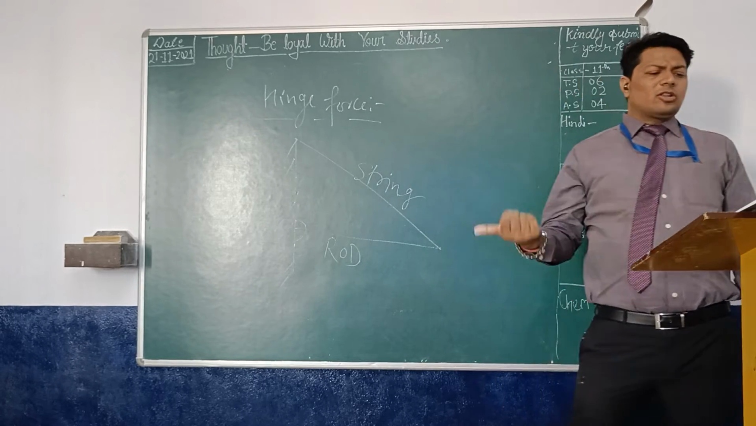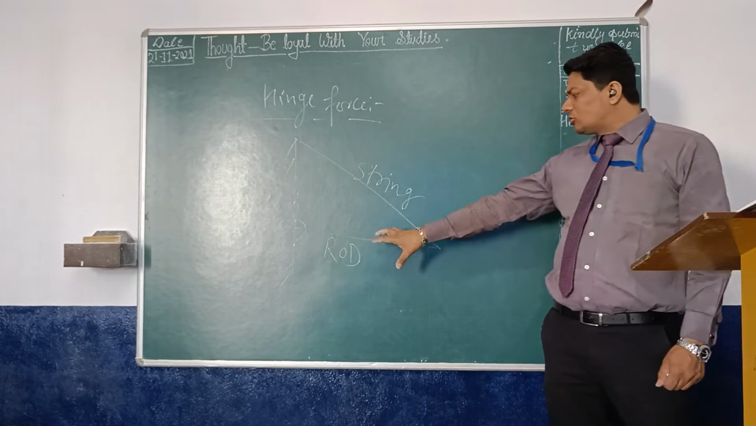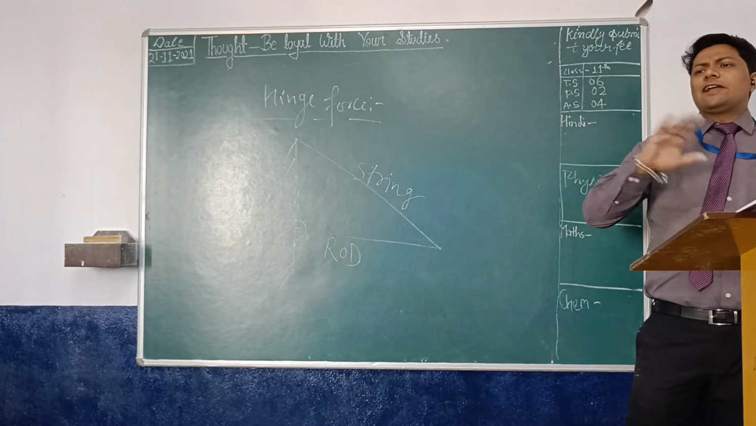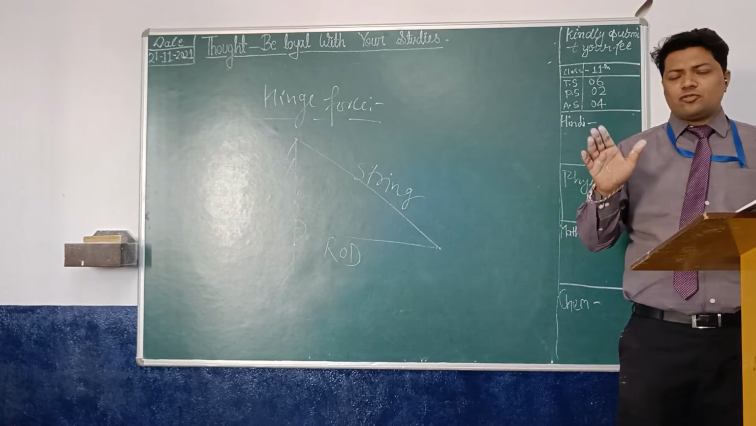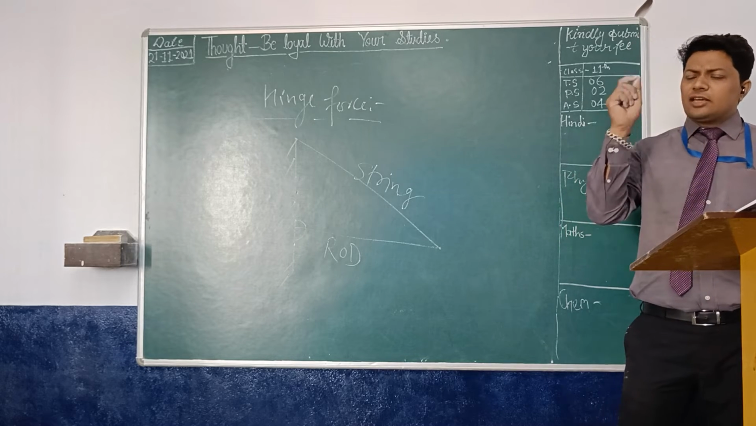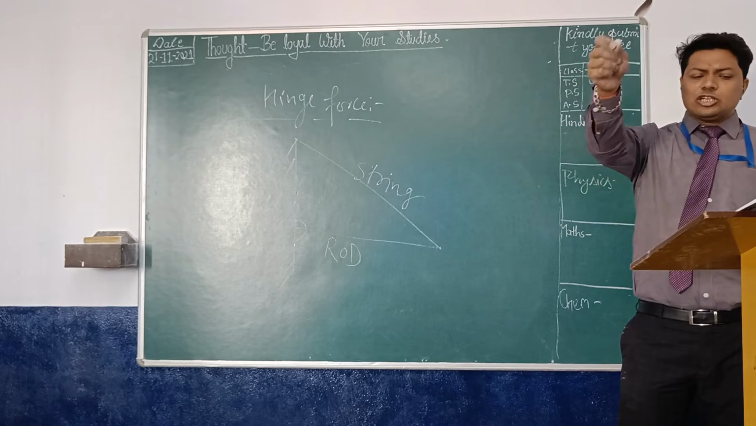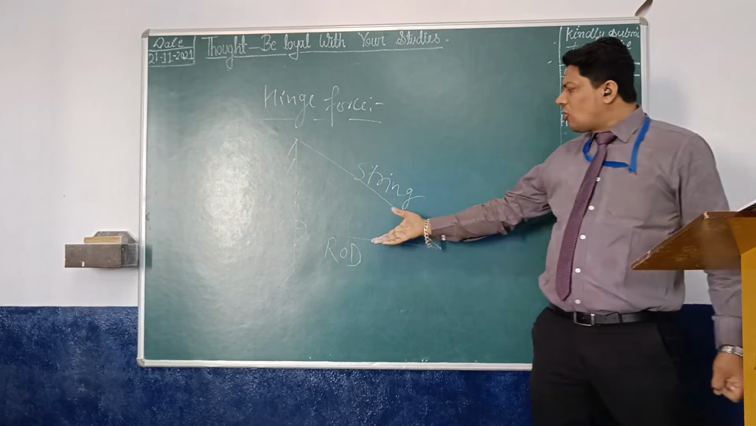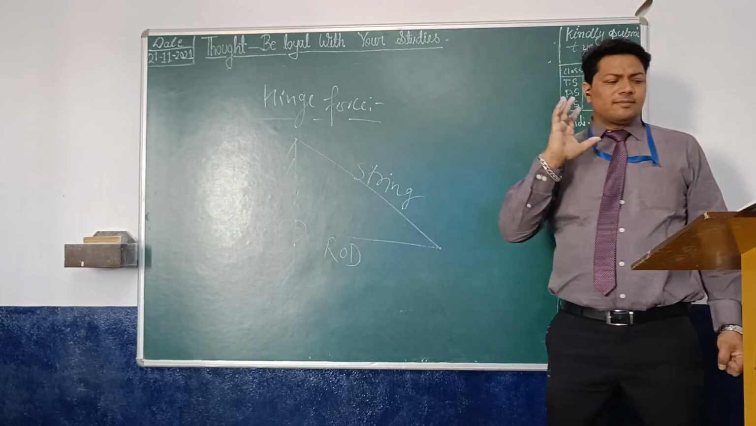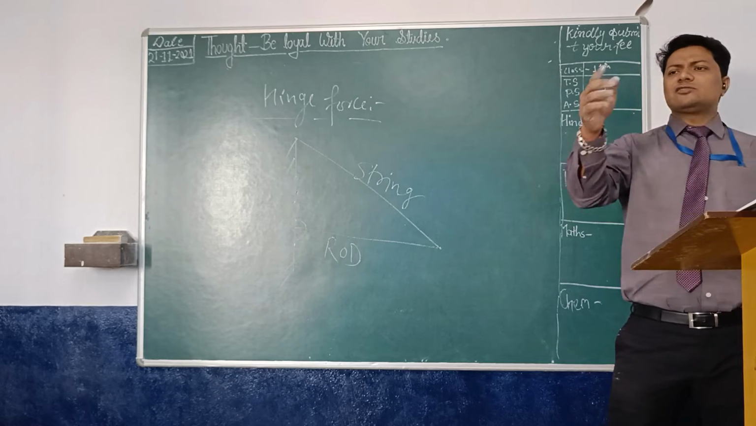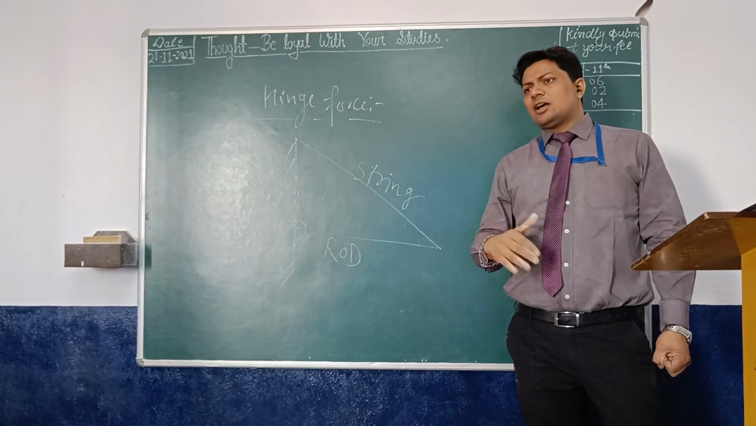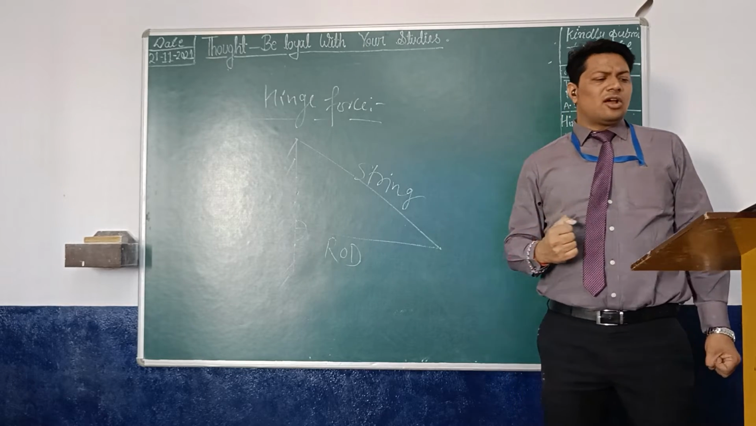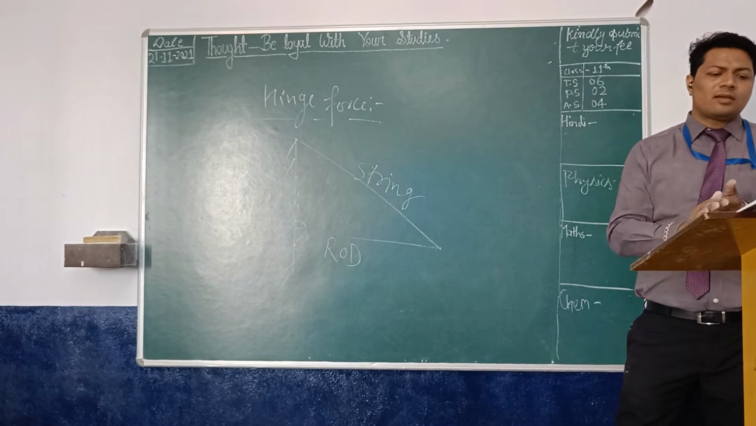So when you talk about the hinge force on the rod, there are two methods of finding a hinge force. The first, either you will find its horizontal and vertical component. Otherwise, you will find its magnitude and direction. Is it clear? So you need to write this.